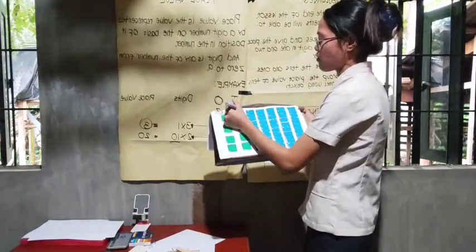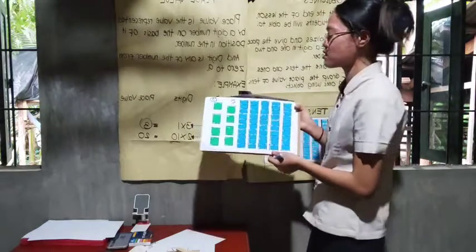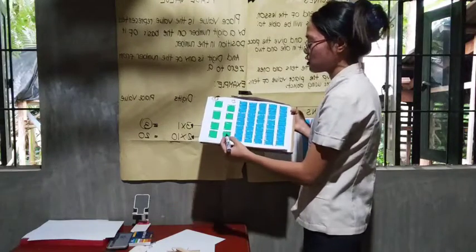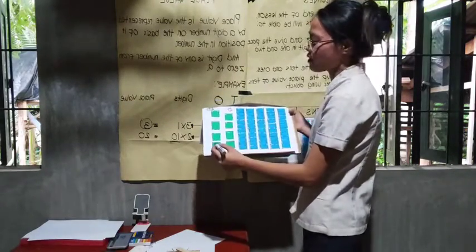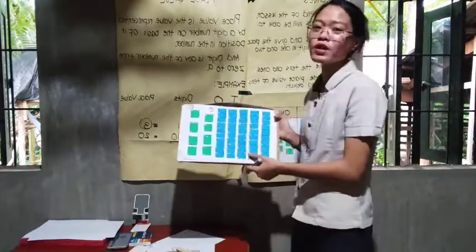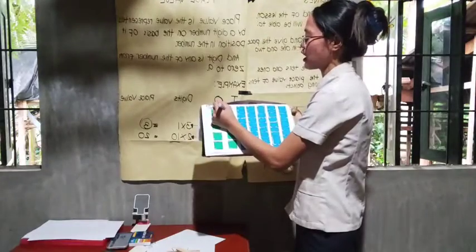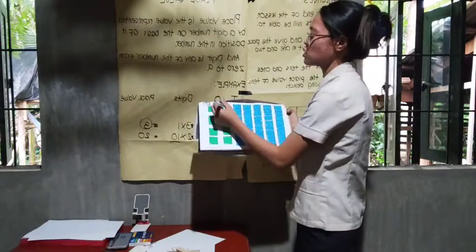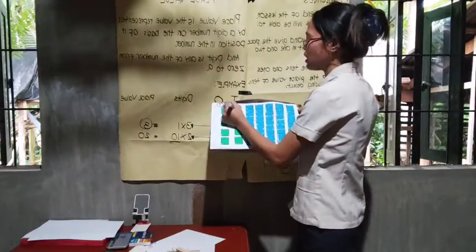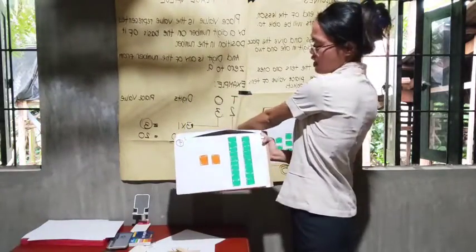Okay, 5. How many ones do we have? 1, 2, 3, 4, 5, 6, 7, 8. So how many ones do we have again? We have 8. So the number that we form is 58. Very good.